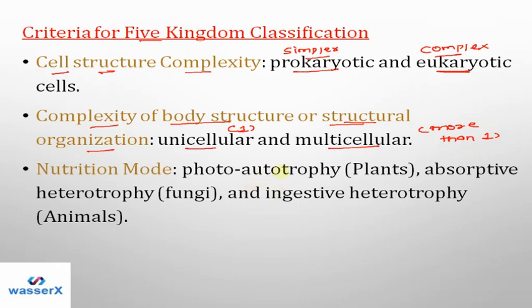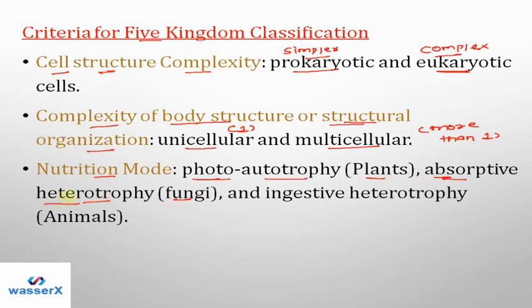The third criterion is nutrition mode, on how the organism is obtaining its nutrition. So there is photoautotrophy, that means plants that use light, and autotroph, that means they make their own food. Absorptive heterotrophy, that means the fungi that absorb things from the plants or some other animals. So they absorb things, that's why they are called absorptive heterotrophy.